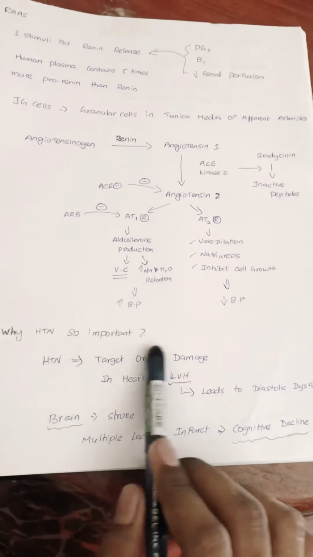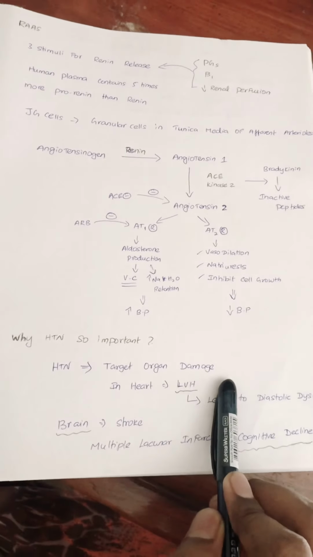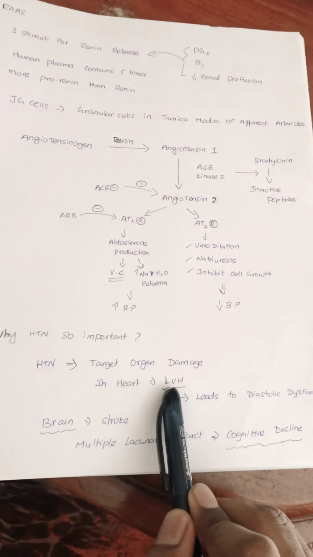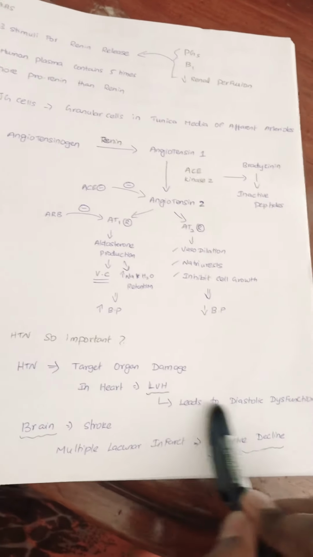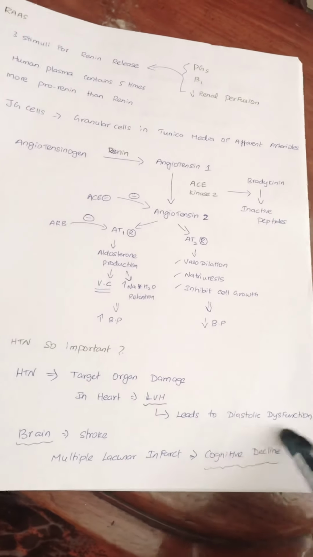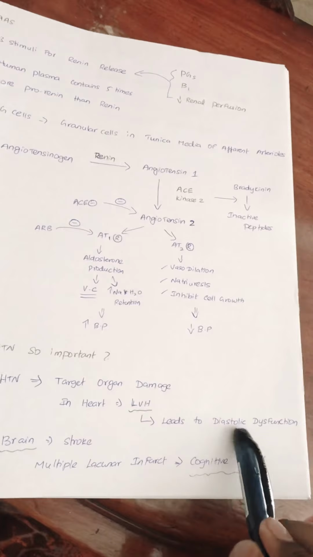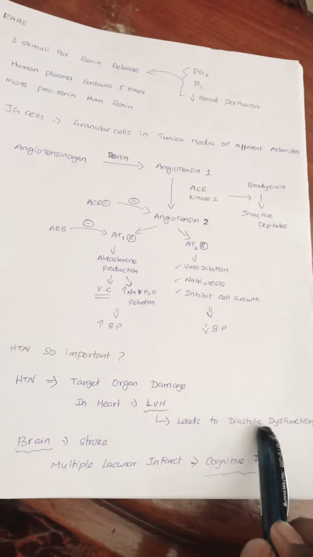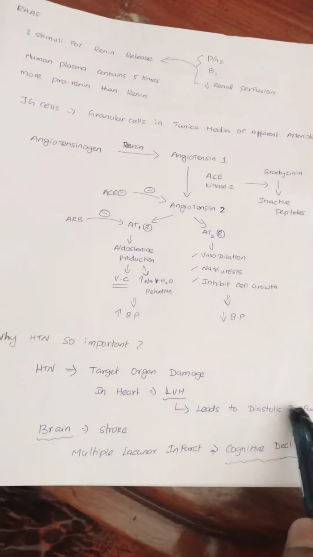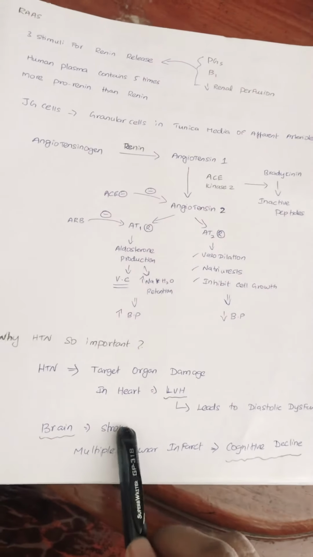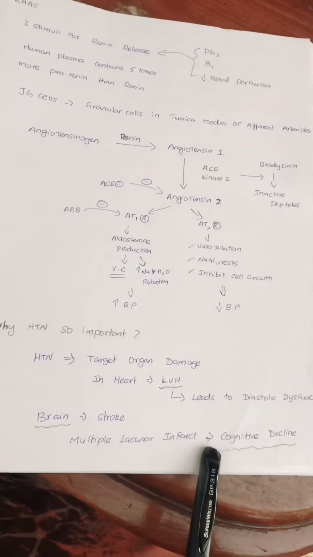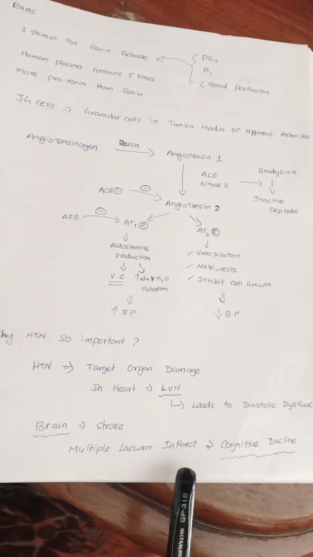Why is hypertension so important? Because it causes target organ damage. If we are concerned with the heart, it causes left ventricular hypertrophy, which leads to diastolic dysfunction. Till now, we have medicines for systolic dysfunction. We don't have any proper drugs for diastolic dysfunction. It's a very serious condition. In the brain, it leads to stroke and also causes multiple lacunar infarcts, which cause cognitive decline.